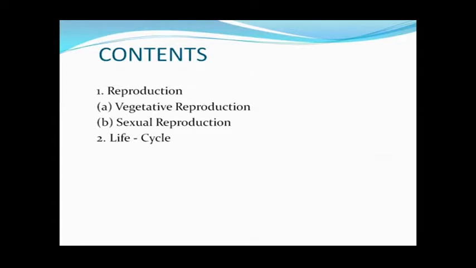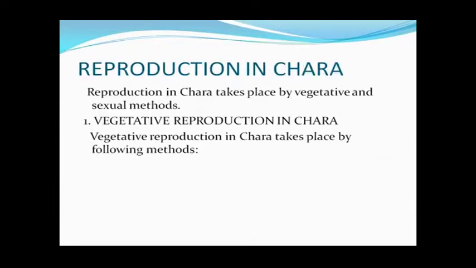The most common method of asexual reproduction, which takes place in other algal members, that is by the formation of spores, is absent in Chara. So now we will discuss these two methods of reproduction. First of all, the vegetative reproduction.